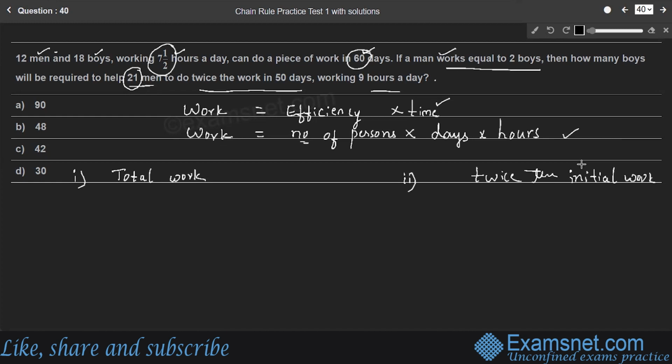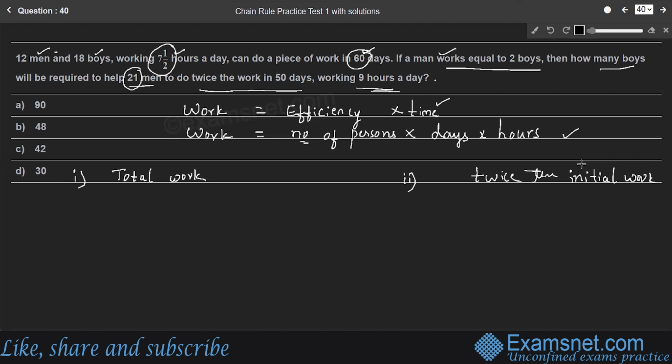Initial work. To do this work, how many boys are required along with 21 men? Along with 21 men, right? And they work for 50 days, and in each day they work for 9 hours, right? So keeping this in our mind, we'll go step by step.